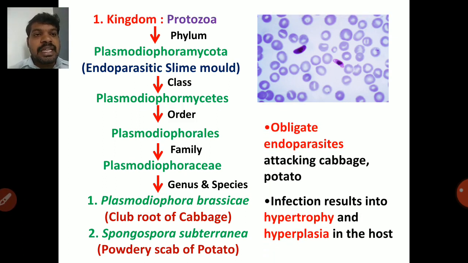So the general characters are: Protozoa are obligate endoparasites, so they are only present in living organisms, attacking mainly cabbage and potato, and the infection results in hypertrophy and hyperplasia. Hypertrophy means enlargement of cells, and hyperplasia means multiplication of cells.